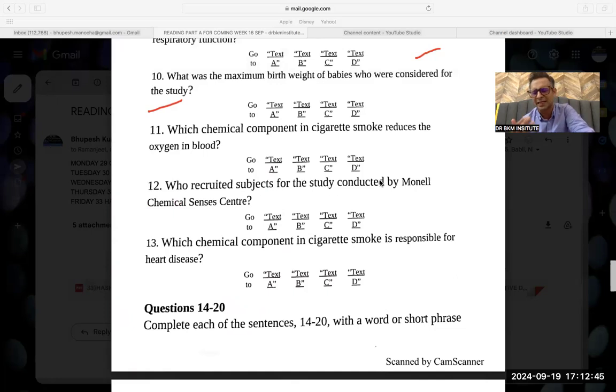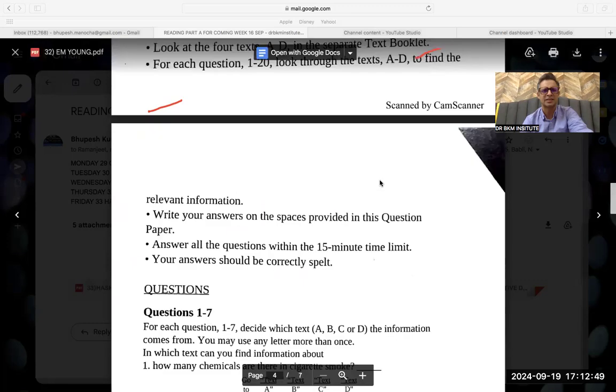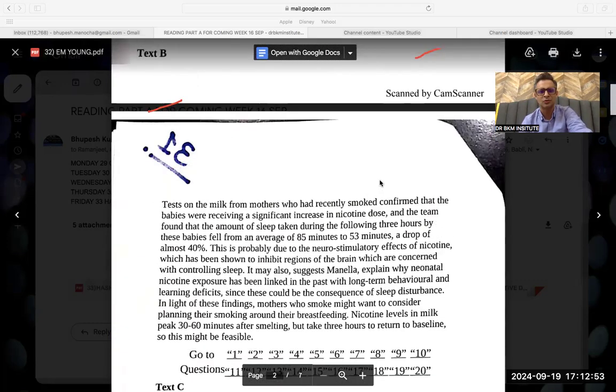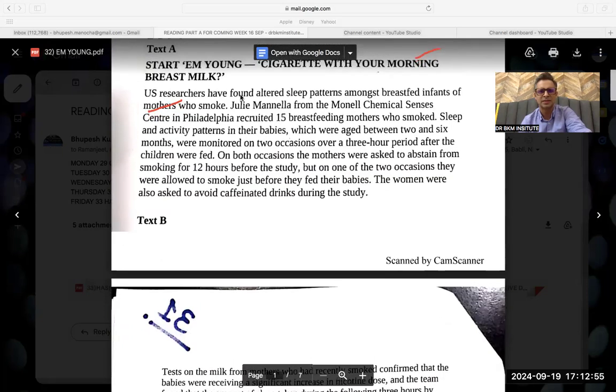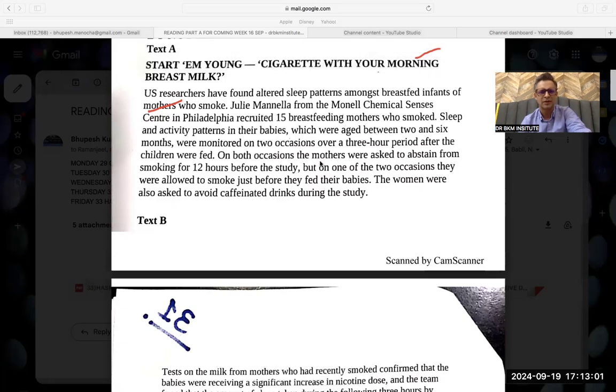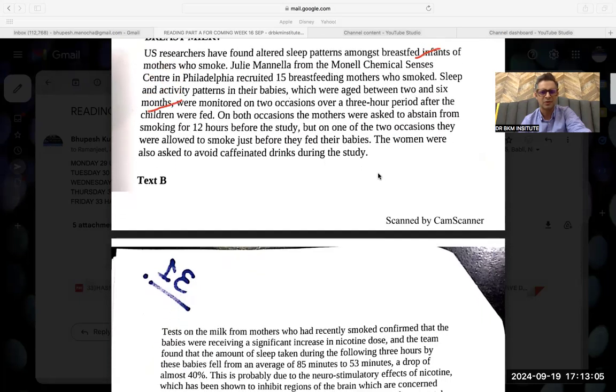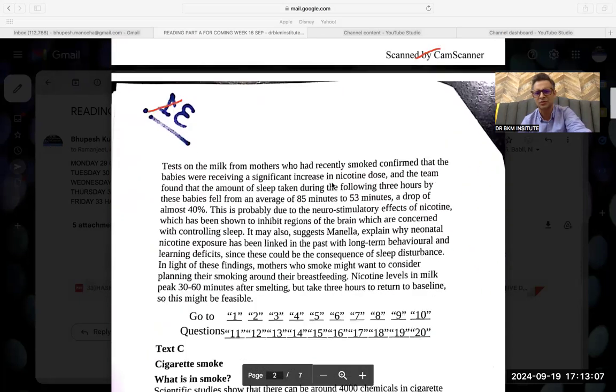If I do not find it in the end, I will do the question on researchers who recruited subjects. I think researchers is the only option. But see, it's taking time. Who recruited subjects? Found altered sleep, women who smoked slept 3 hours on both occasions, abstained from smoking. The women were also asked. See, it's so difficult to find this question.